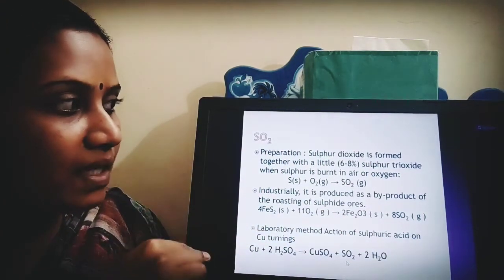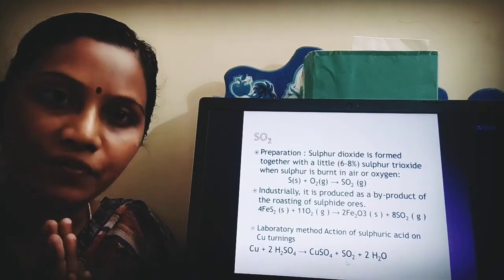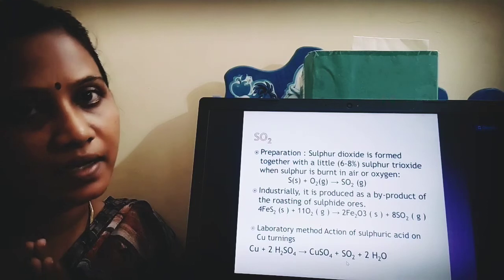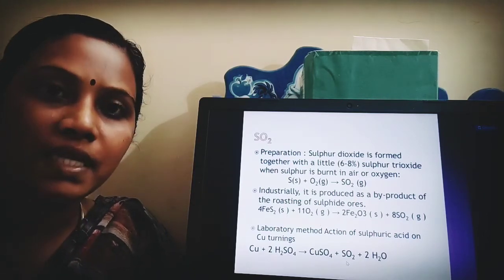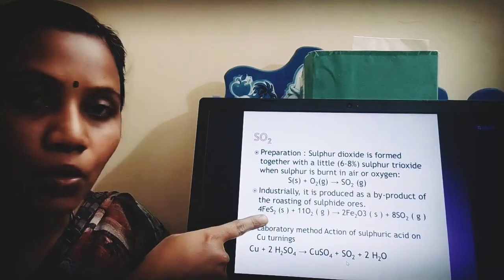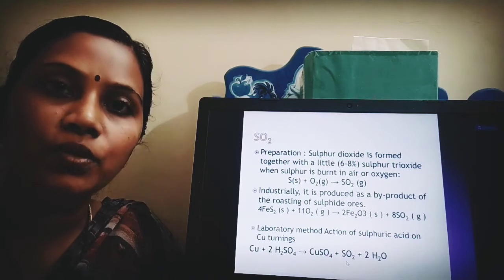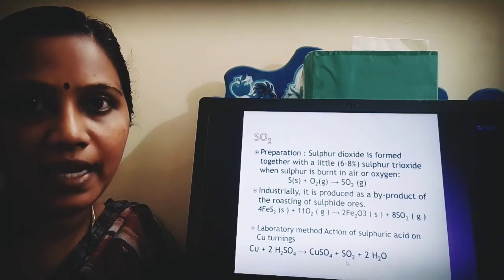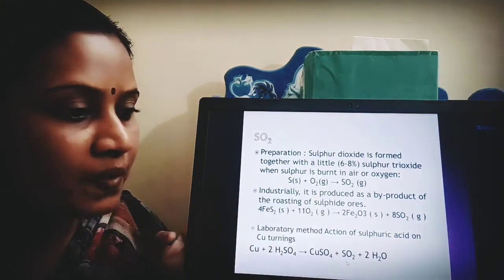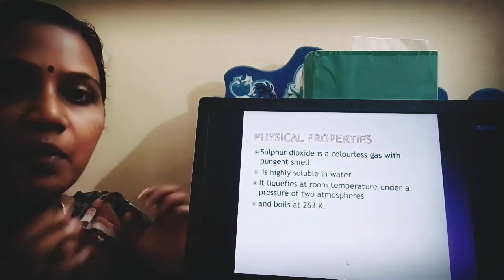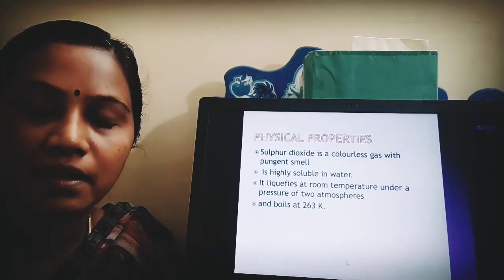Let us sum up the reactions. When you burn sulfur in air, you get sulfur dioxide and a little amount of sulfur trioxide. Industrially, sulfur dioxide is produced as a byproduct when you roast sulfide ores. In the laboratory, when you treat copper turnings with sulfuric acid, you get copper sulfate, sulfur dioxide and water.